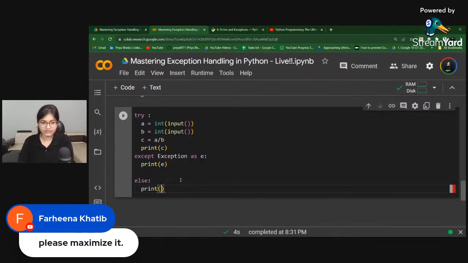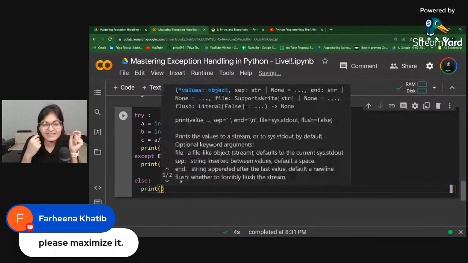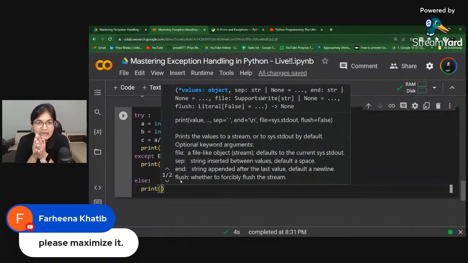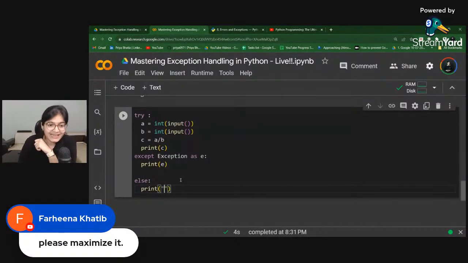Now, the question is at what point of time this else block will be executed? Try to understand. This else block will be executed only when your try block is executed completely or successfully. This is another way to check whether the code you have written inside the try block is executed successfully or not.